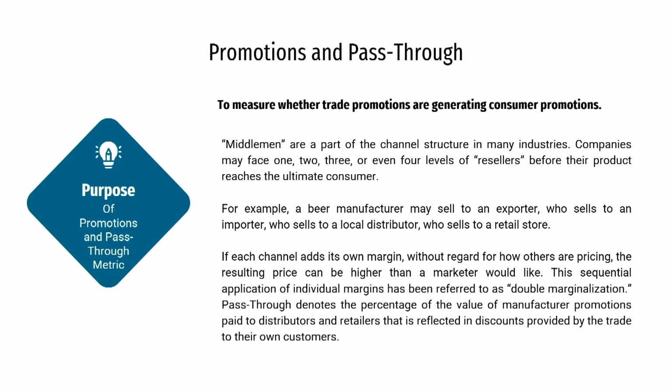So, companies may face 1, 2, 3 or even 4 levels of resellers before their product reaches the ultimate consumer, depending on the type of industry you are in. Let us say, for example, a beer manufacturer may sell to an exporter, who sells to an importer, who sells to a local distributor, who sells to the retail store, and the end consumer will purchase the product from the retail store. Different kinds of channels for different kinds of products.